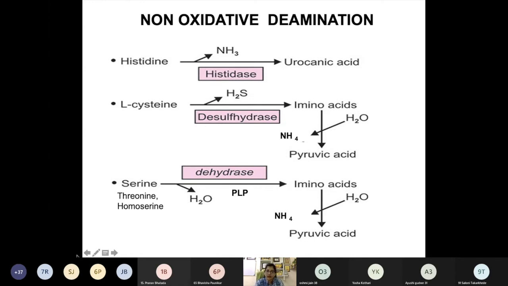Same with the hydroxyl group containing amino acids like serine, threonine and homoserine. All these three can be acted on by the dehydrase enzyme. It requires PLP as a coenzyme, and they are converted into an amino acid, and from that the amino group is removed and they are converted into pyruvic acid. So this is the example of non-oxidative deamination.